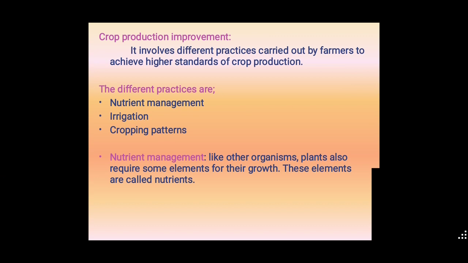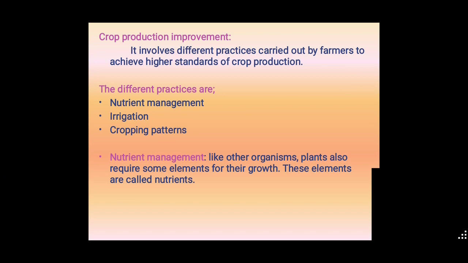Which are those? Nutrient management. That means we give proper nutrition to the plants or crops. Then only we will get good crop yields. Next, irrigation. We have different irrigation methods. Next, cropping patterns. We have different patterns of crops, for the better improvement of the crops or plants. We will discuss these in the next slides. First one, nutrient management.